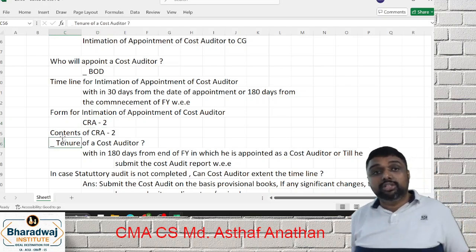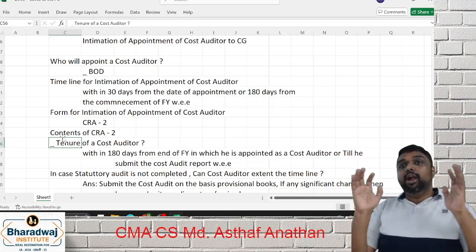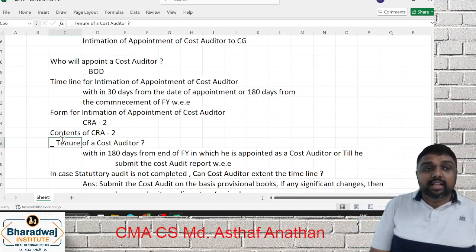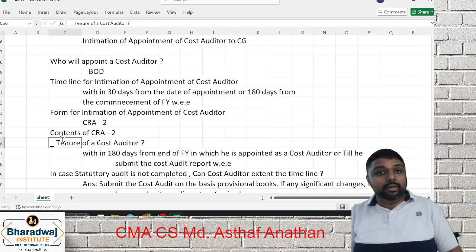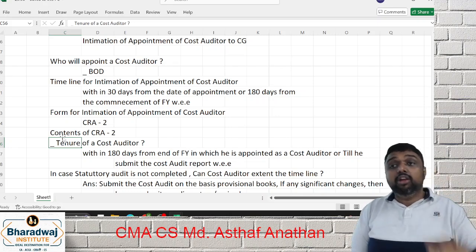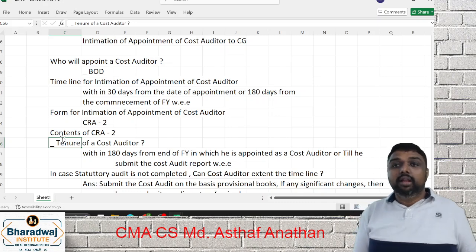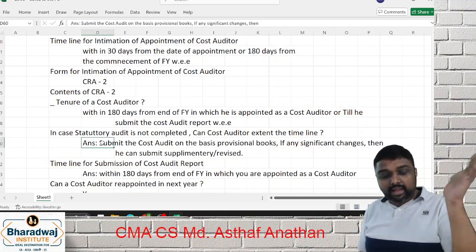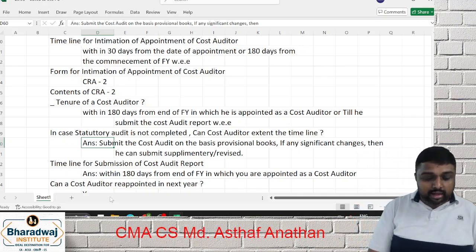Next, another regular question, tenure of a cost auditor. Tenure is 180 days from the completion of the financial year. Correct? That is also the time. Or till he submits the cost audit report. Next question: if the statutory audit is not completed, can he extend the timeline? Answer is no. He can't extend the timeline. If there are any changes, he has to submit a revised report. So what is the timeline? Timeline is 180 days from the completion of the financial year.